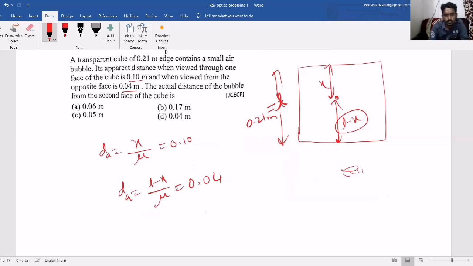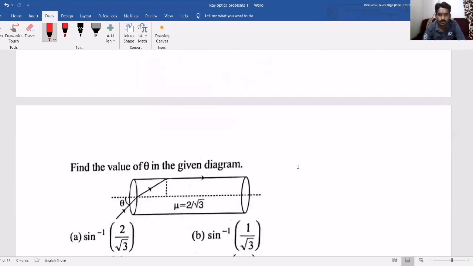So how can we find this one? You divide these two things. So (L minus x) by x equals 0.04 by 0.10. If you solve this equation, then you will get the x value. Once you get the x value, then you can find the L minus x value because we know the L value. So this way, they can ask questions based on apparent depth or refraction.